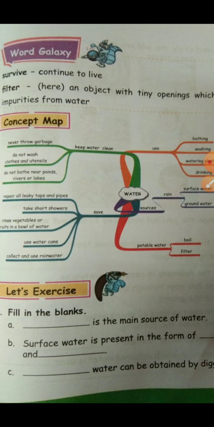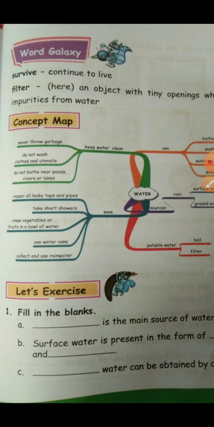Then we learned ways to save water, like we should repair all leaky taps and pipes. Then we should take short showers. Then we should rinse vegetables or fruits in a bowl of water. Then use water cans and collect and use rainwater.